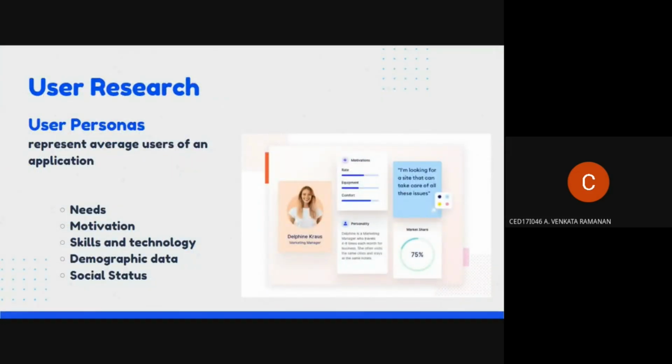So the first methodology we are going to focus on is user research. User research is basically a complete study about the user, who are all the stakeholders of the product. The first one we use is user personas, which is a representation of average users, a set of all cumulative users under the umbrella of an application, who use it either directly or indirectly. Most user personas include a gathering of needs, motivation, skill sets, and the technology which the user has and expects from an application.